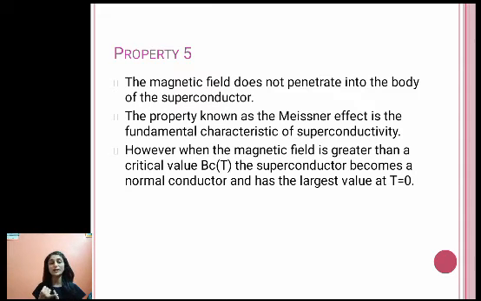So when we define superconductivity, we necessarily say that it is a material with zero resistance, and inside that particular metal the magnetic flux density will be zero, which is nothing but the Meissner effect. However, when the magnetic field is greater than a critical value, the superconductor becomes a normal conductor, and the critical field has its largest value at T equals 0.